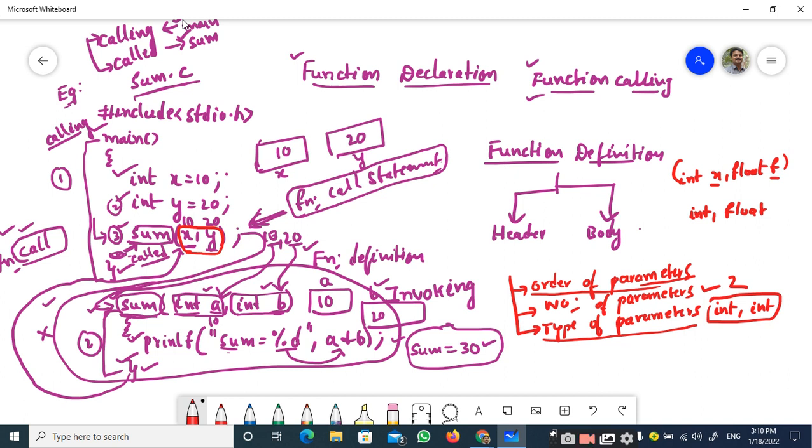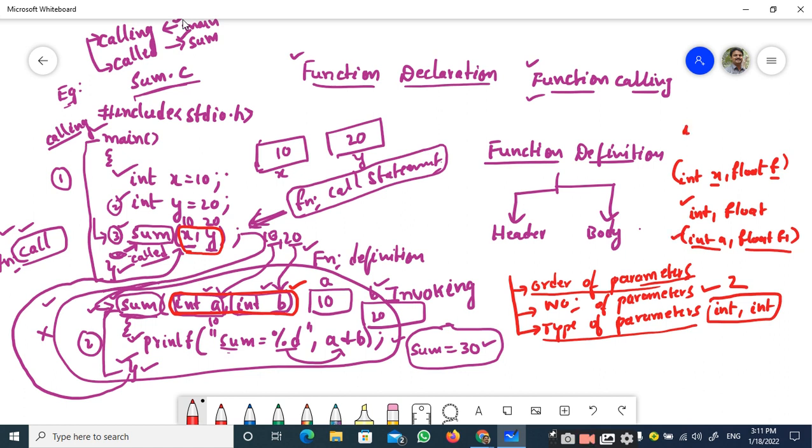That means at this particular function definition, you have to declare one integer variable int a, and the second one should be float f1 like this, right? So the parameters you have passed from the calling function should match with the order of parameters in the called function. So if you pass int float, the called function should also have int comma float.